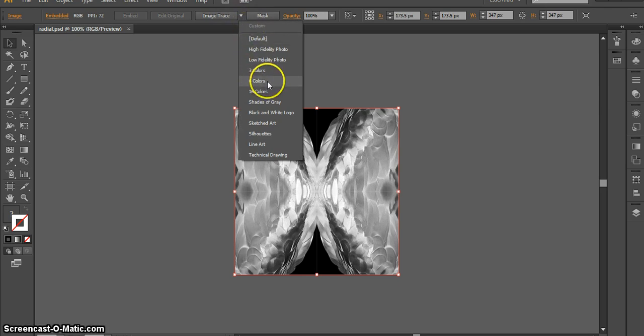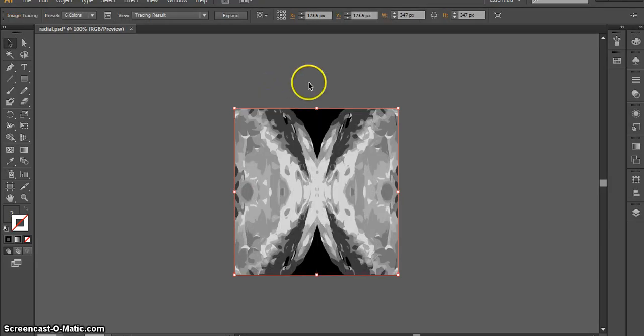Now, if you look at your image of your radial design, there are lots of grays in there. If we were to do something like shades of gray, we would get a lot of different grays, and that's too many to work with. So we're going to simplify it down. We're going to ask the computer to pull out only 6 shades of gray for us. So when we click it, it does some work.